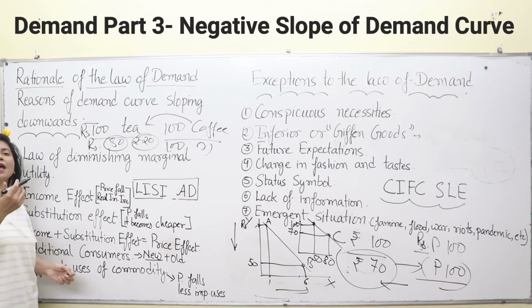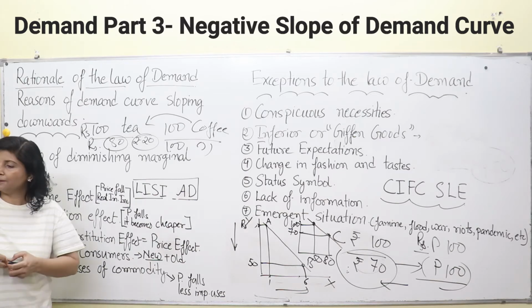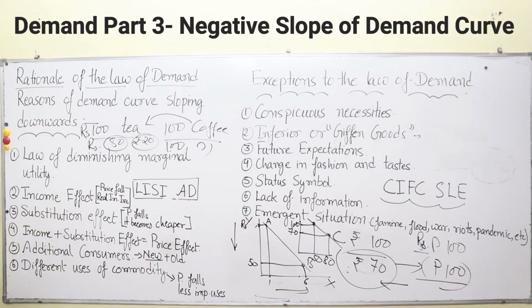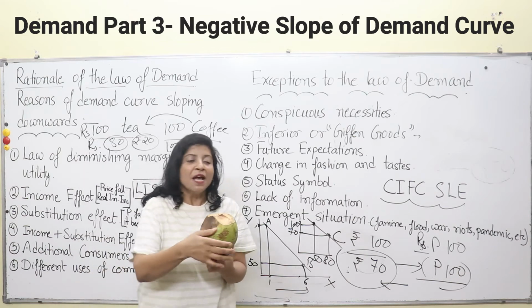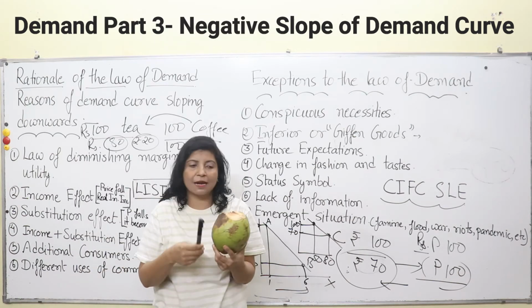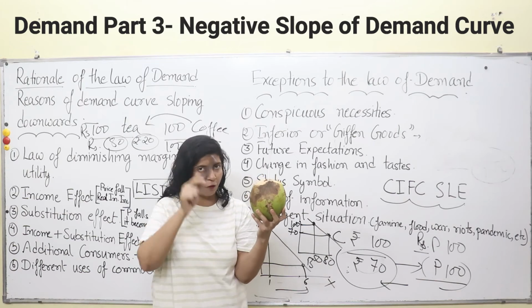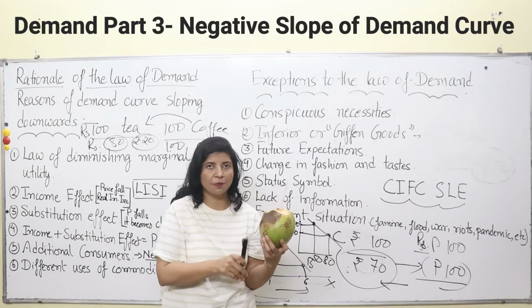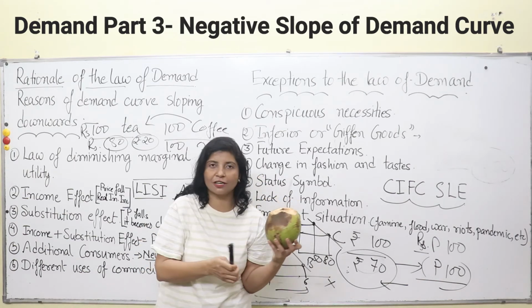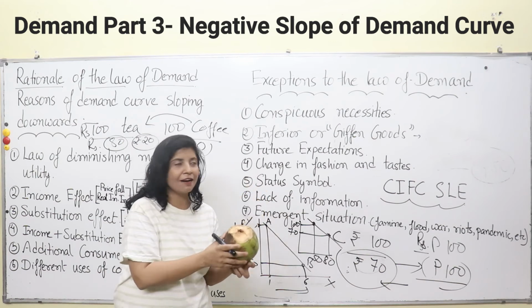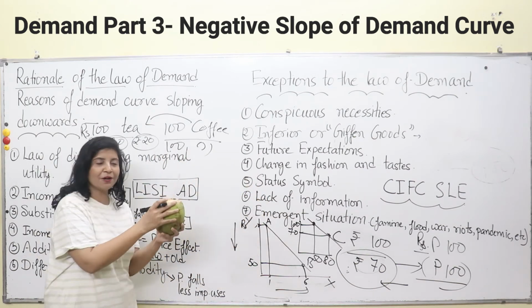Now we can take another example also. If something is very expensive, take for example this nariyal pani. Previously it was expensive and many people could not consume it. So when its price falls, many people will start consuming nariyal pani. I am not the brand ambassador of nariyal pani anyway, but I love nariyal pani. So what is happening over here?